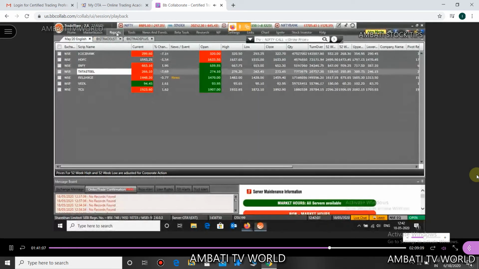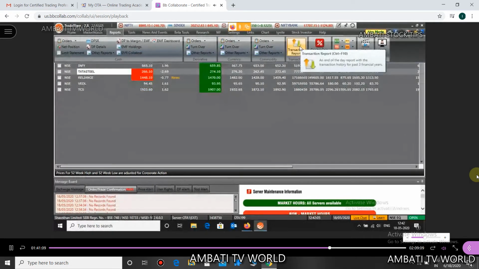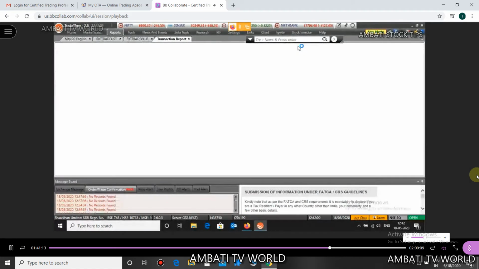Okay, now go to reports and go to transaction reports here. Under transaction reports, you will have various options available. I'll show you what various options we have and which icon is more important here. Let me just show you here.